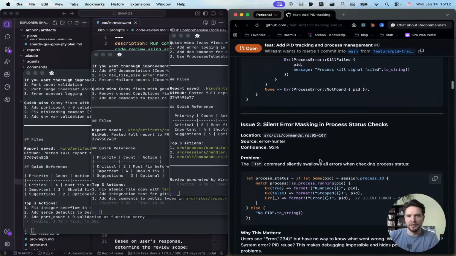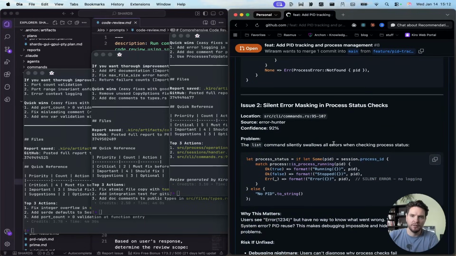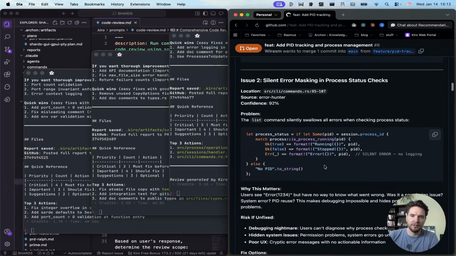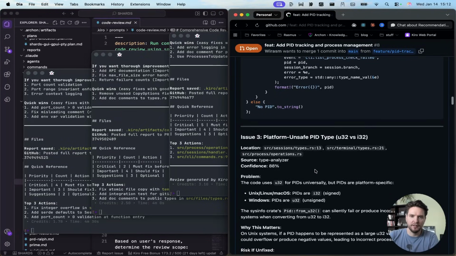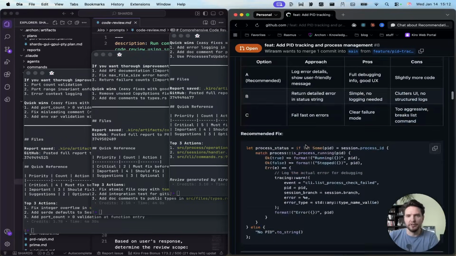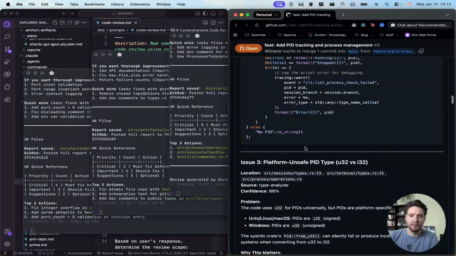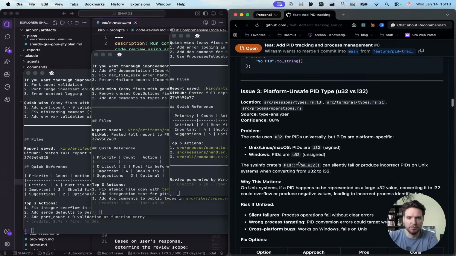This might be a little bit too verbose for my taste, but it's okay. We have a second issue, silent error. We don't want that. Issue 3, platform unsafe PID. I'm going to read this through. It's always good to read through these code reviews, of course, so that you understand the fix that it intends to implement. Because if you don't understand the fix, it might make the wrong assumption and actually implement something that you do not want implemented.